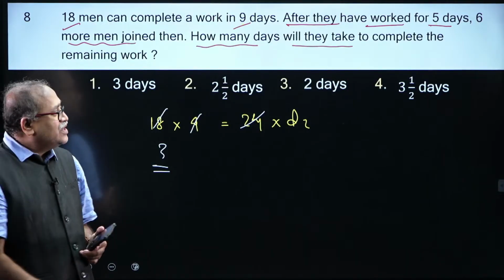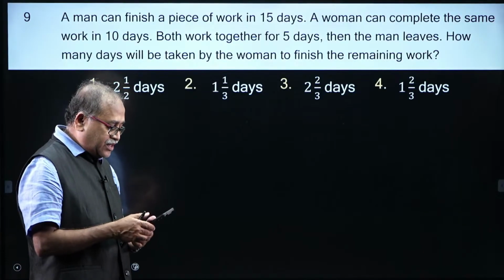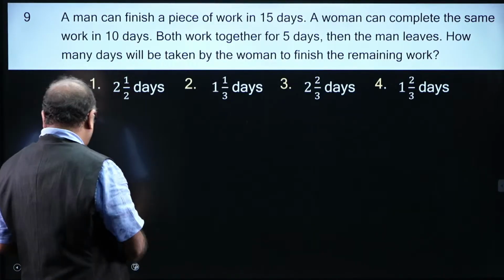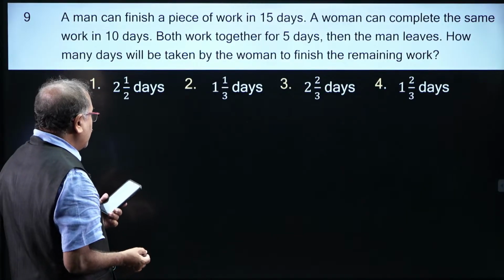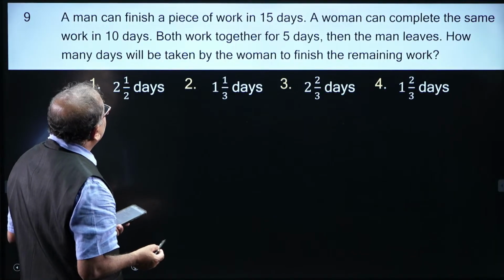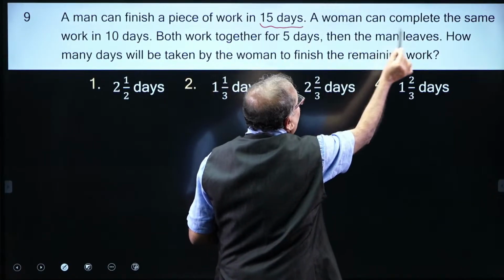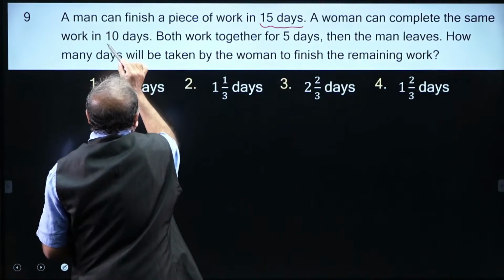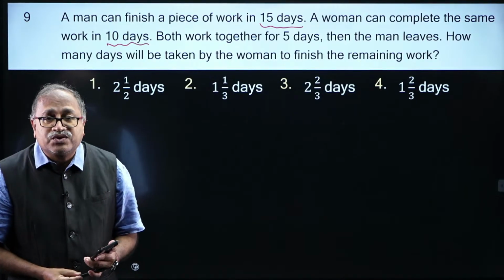Now, move on to the next question, and which is this. Okay. Now, allow me to read the question first. A man can finish a work in 15 days, right. A woman can complete the same work in 10 days. I know the reverse of the days is the efficiency ratio.